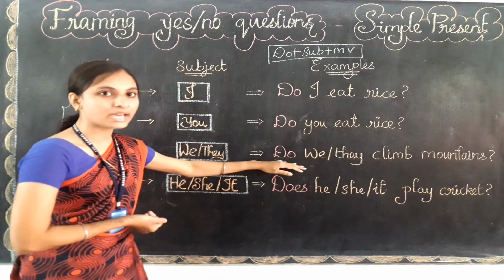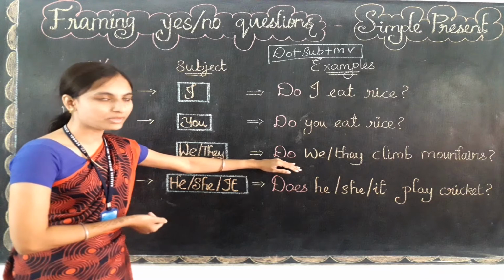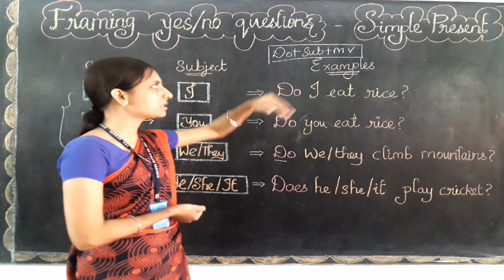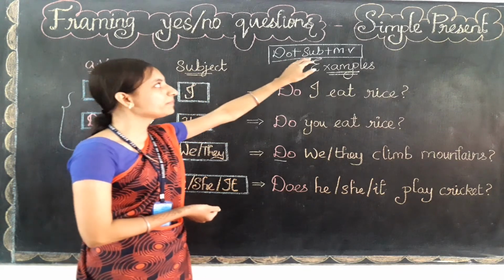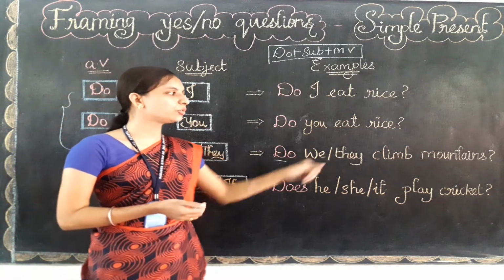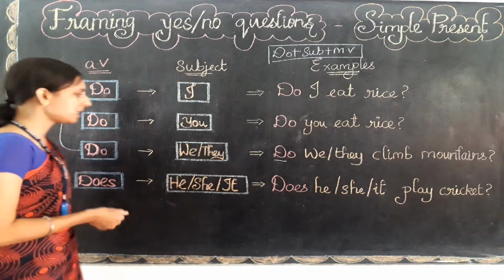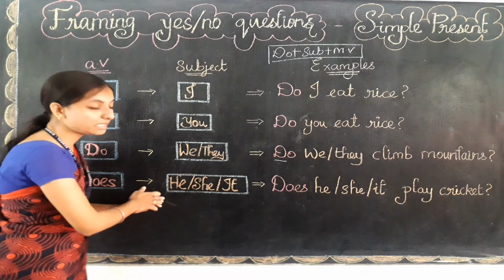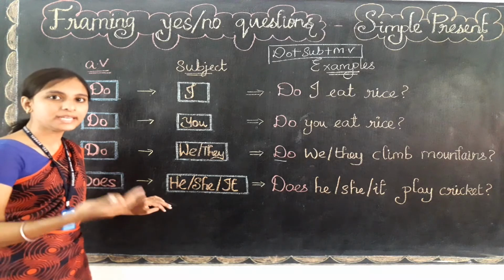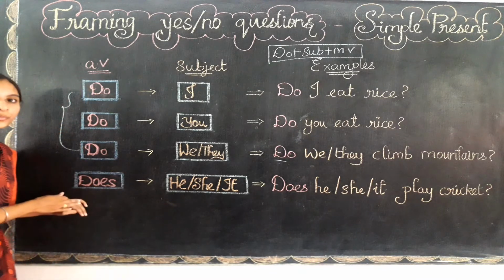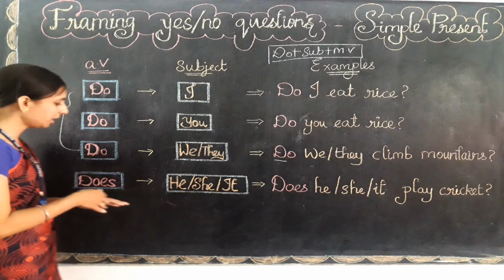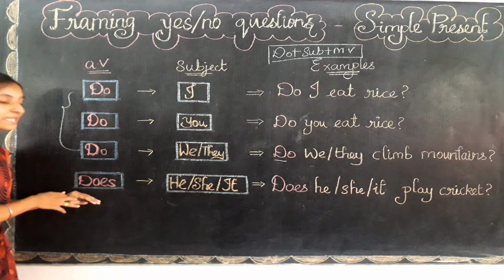Okay, so what we have done here, we have used the do form verb first, then the subject, and then the main verb, and then all other words. See the rule: first the do form verb, then subject and main verb, afterwards whatever given words we need to write. Okay, so let's read out the last one, that is for the subject he, she, it. So for the subject he, she, it, we need to use the do family verb, that is does only.